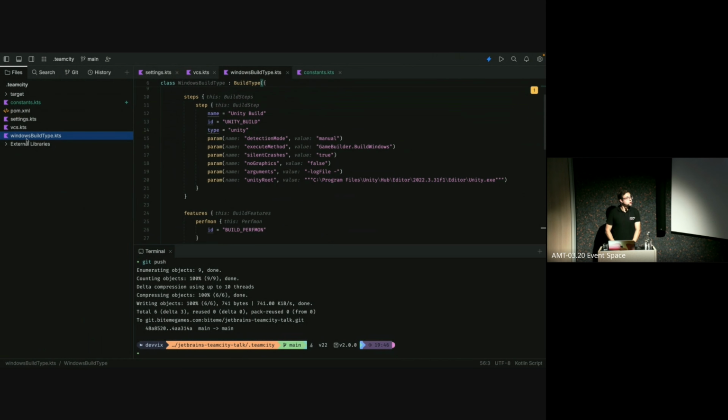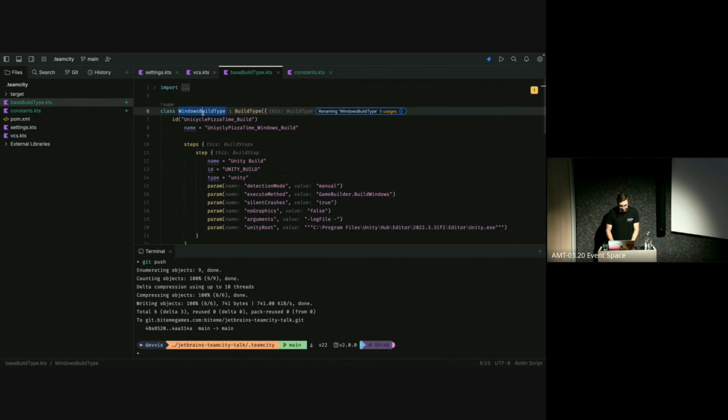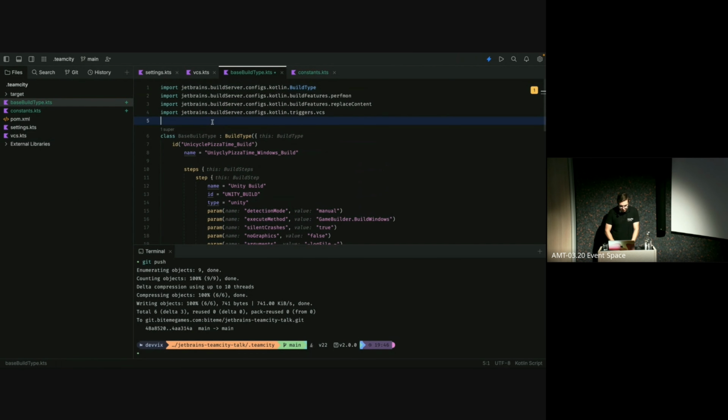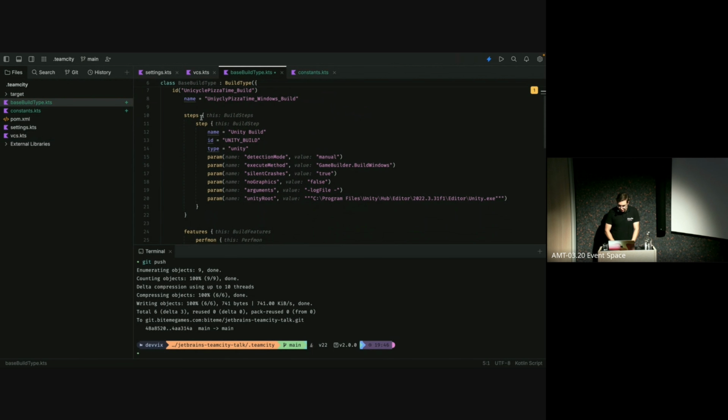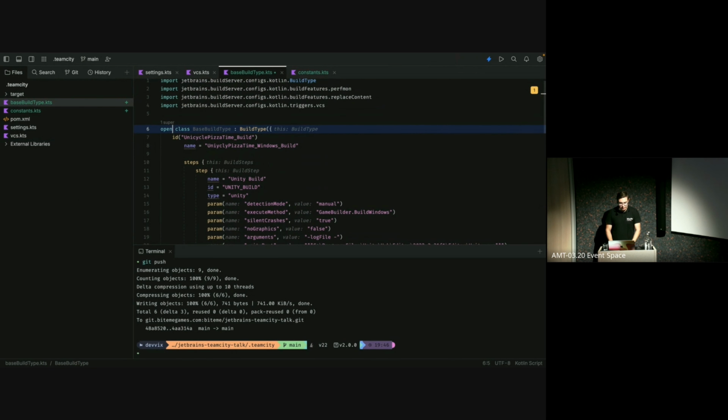Now, the first thing we can do is already start tearing up this class that we just made, our Windows build type, because this will now become a base build type. Because any OS needs to run the Unity build, which means we can turn this into a base and keep all existing functionality and expand upon it. So let's make this a base build type, and then also rename this into a base build type. And hope that nothing breaks due to the refactoring, which I think should be fine. Another thing we have to do is, because we are going to be extending from it, we obviously need to open the class, which in Kotlin basically means that you can extend from it. It's not final. Otherwise, I believe the default is final.